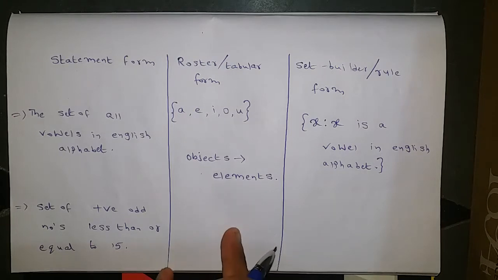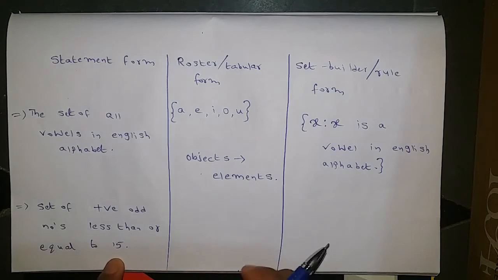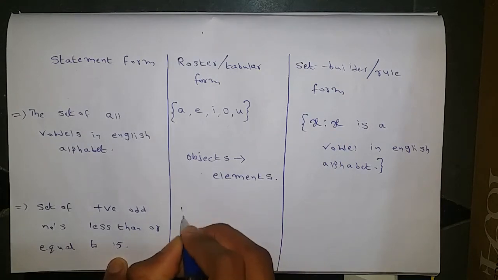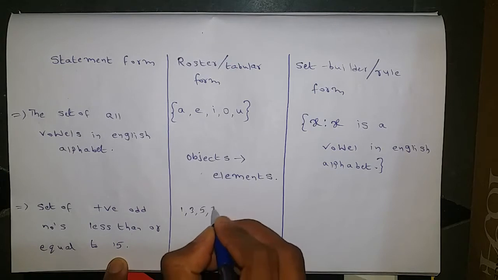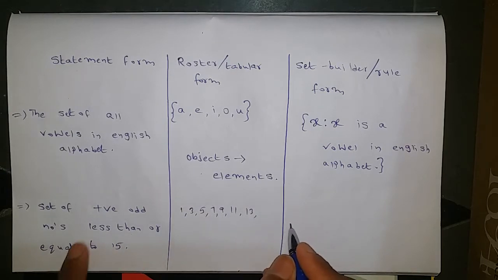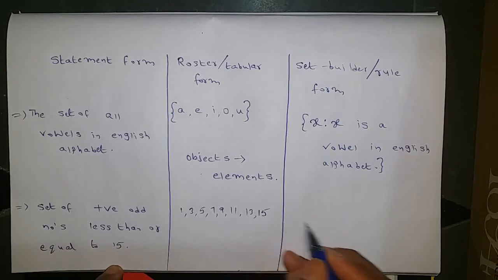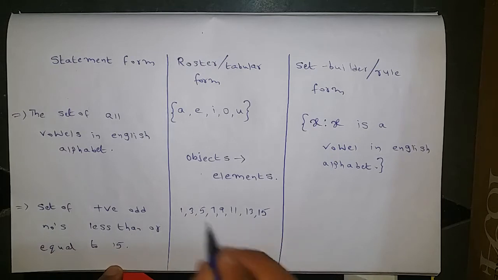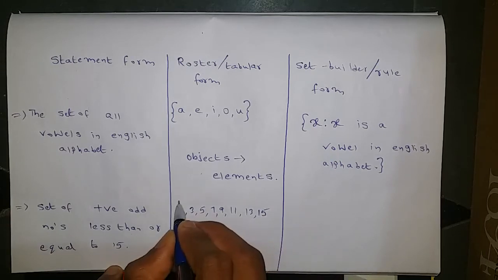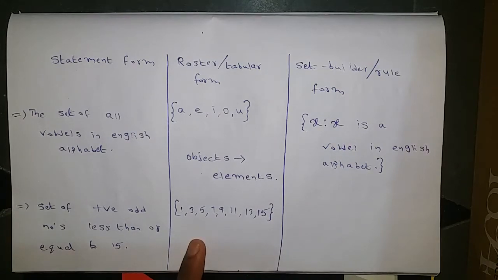Now in the roster form, we will write all the elements of it. So we need to write all the odd numbers which are less than or equal to 15. Those elements will be 1, 3, 5, 7, 9, 11, 13. And here it is mentioned less than or equal to 15, so 15 also will be included. These all are called elements, and they are separated by commas. Now open a curly bracket and close the curly bracket. So this is the set of positive odd numbers less than or equal to 15.